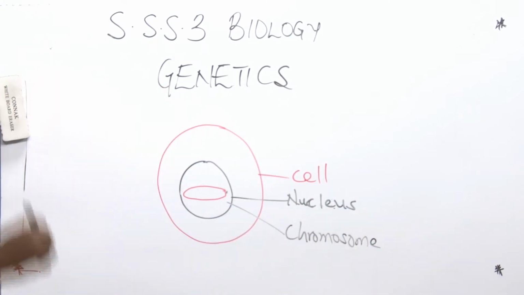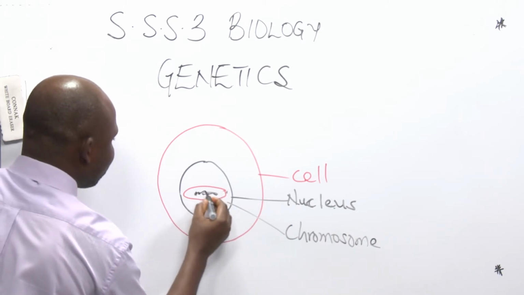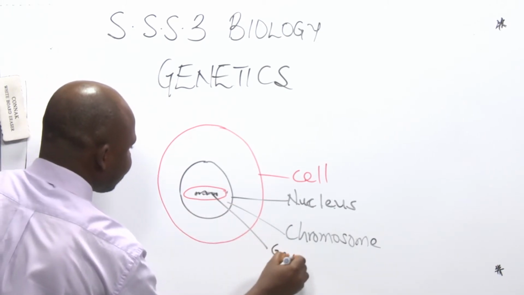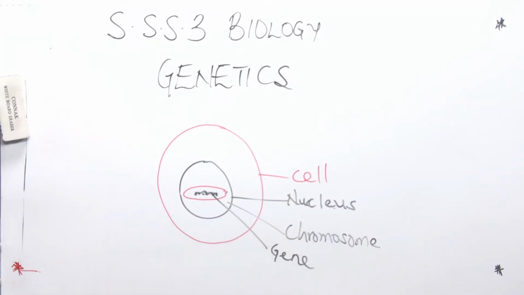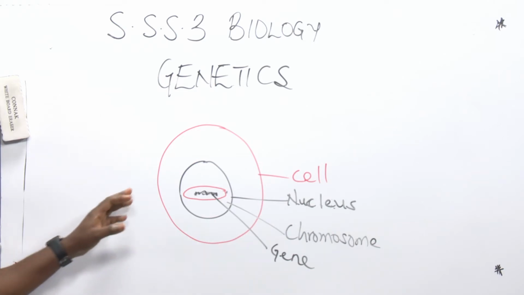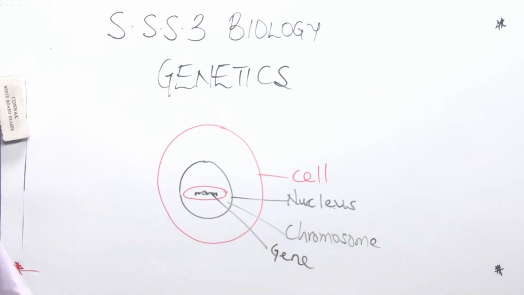Then in the chromosome, that's where we have what we call gene. So you can see that if you want to get to the gene, you first of all get to the chromosome, you get to the nucleus. So if you are coming from outside, you get to the cell, from the cell to the nucleus, to the chromosome, before you can reach the gene. So it's a structure like this. So the chromosome is the structure that helps us to house the gene.